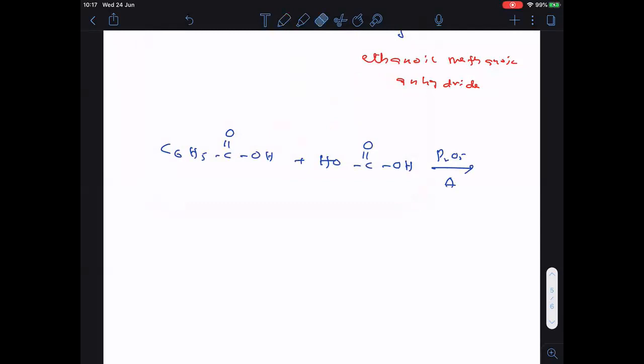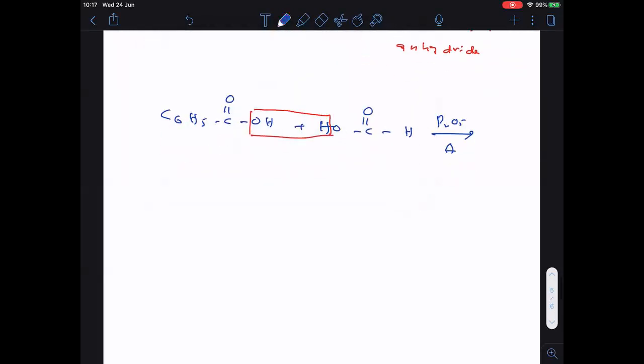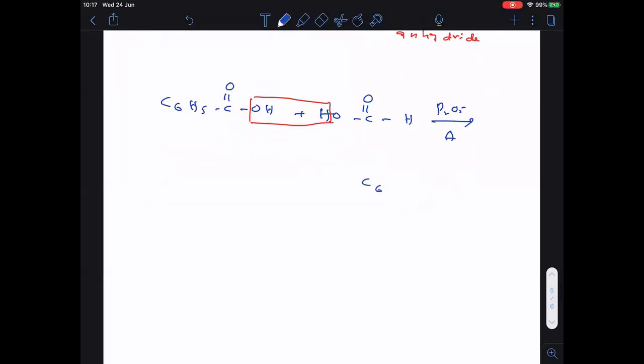Here I made a mistake. Only one H you write, please. Followed everyone? So here remove the water molecule. Now when the water molecule is removed out, what happened here? C6H5, C double bonded O, O, C double bonded O, H.